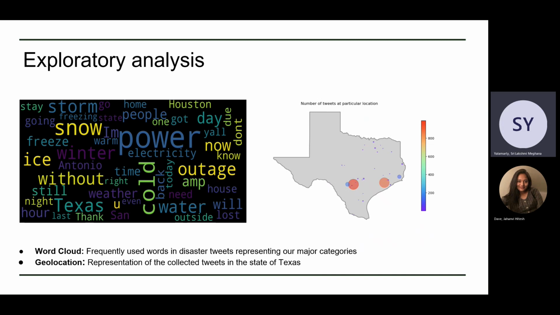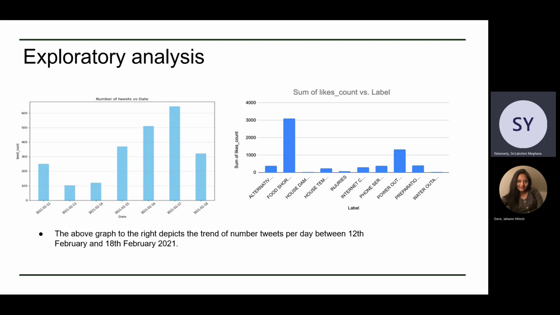The next graph shows us the location of the tweets from where they were posted, and we see the majority are from bigger cities such as Houston, Austin, and San Antonio. Moving on to the third graph, this describes the frequency of tweets during the week of the Texas winter storm from Feb 12th to Feb 18th. And we see that the number of tweets increased during the worst affected period of the storm, from Feb 16th to Feb 17th.